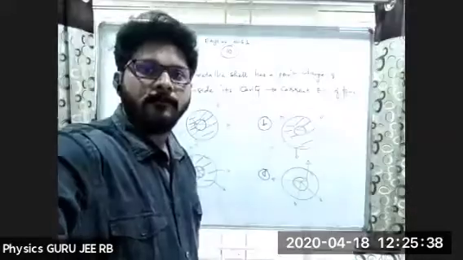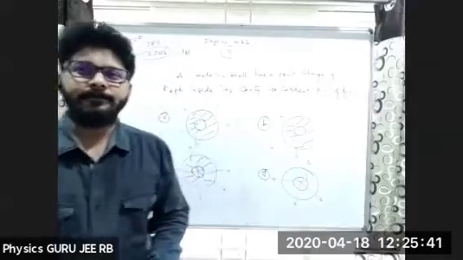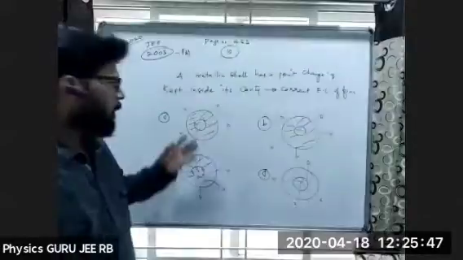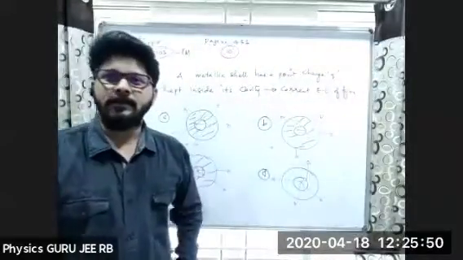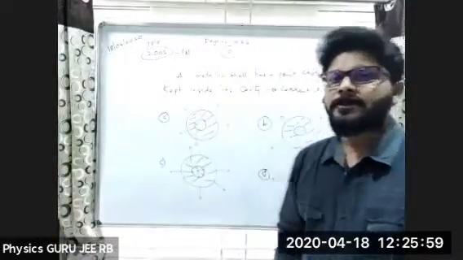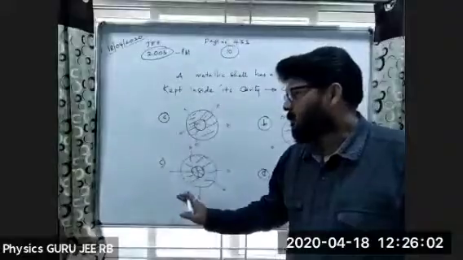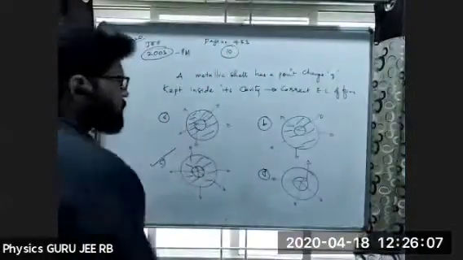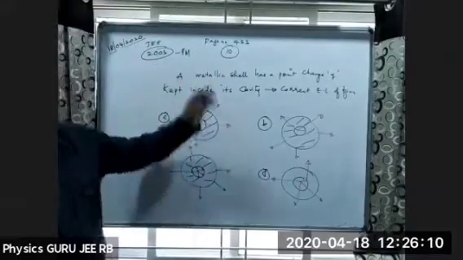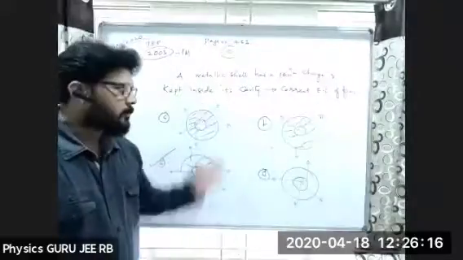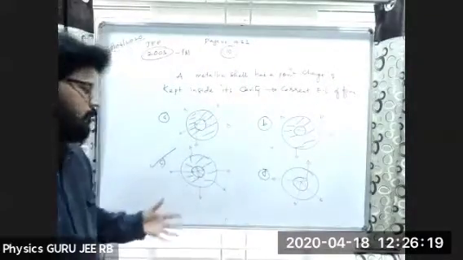Anybody? What are the options: A, B, C, D? Stina, option C. Tejita, option C. Vagdevi, option C. Trisha, option C. Okay. The correct answer is C. Those who got the correct one, which was asked in JEE 2003 for 1 mark, Urvi also got it. So what is the property here?